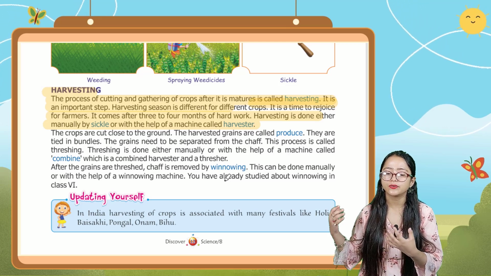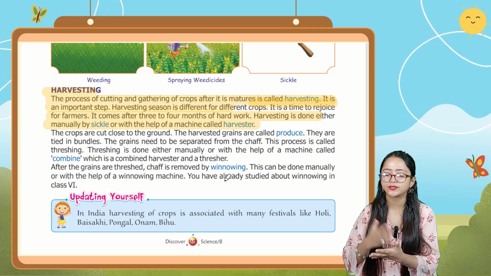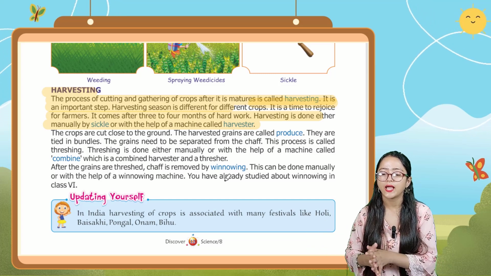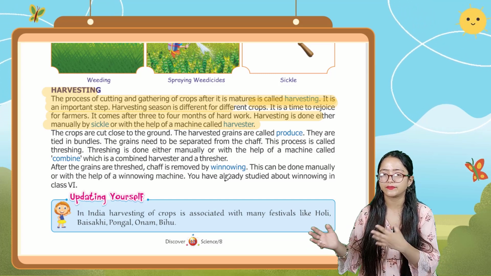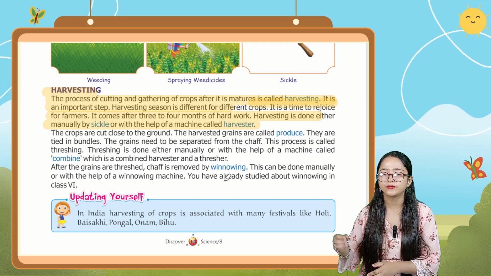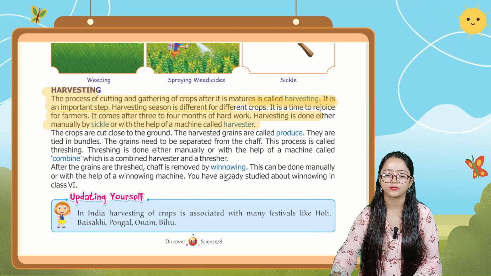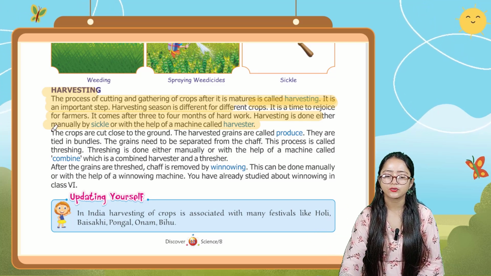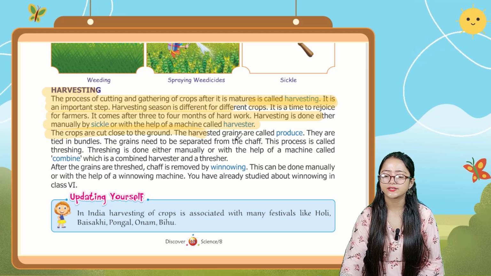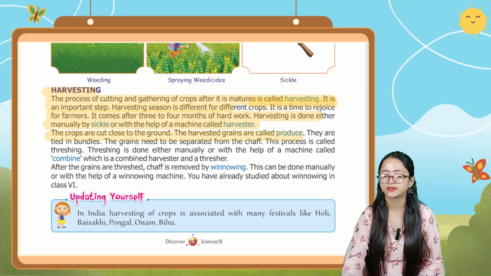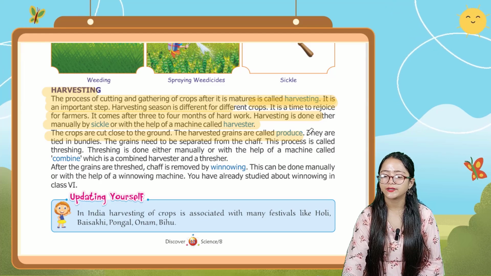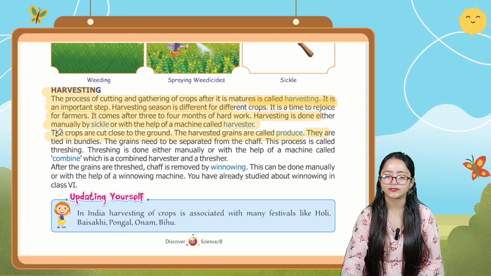Okay, so this harvesting comes after 3 to 4 months of hard work, and harvesting is done either manually, you can do it by sickle, or by using the machine called harvester. The crops are cut close to the ground. The harvested grains are known as produce, and they are tied in bundles.